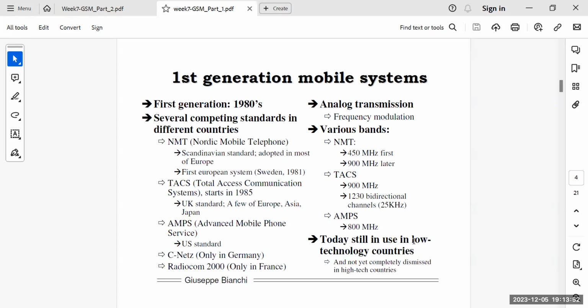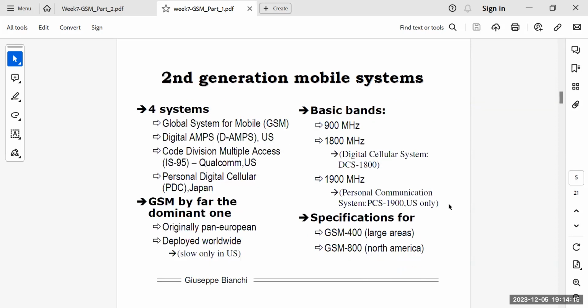Today it is still in use in low technology countries and not yet completely dismissed in high tech countries. Obviously that technology is now sort of obsolete, but it is still used in some countries, mostly for academic purposes in high tech countries, while in some low technology countries it is still being used. Okay, next is the second generation of mobile systems.